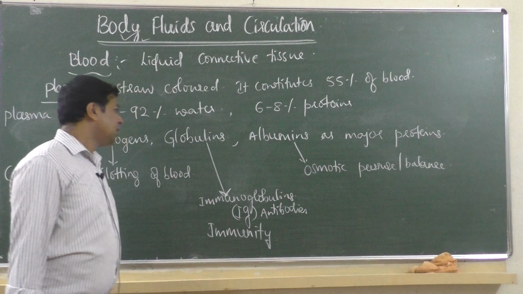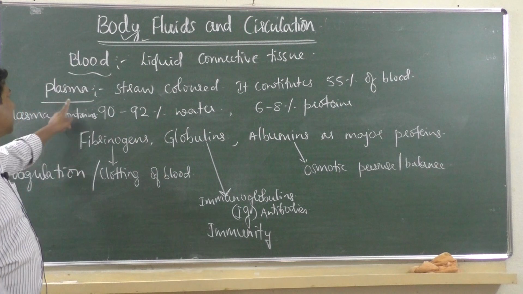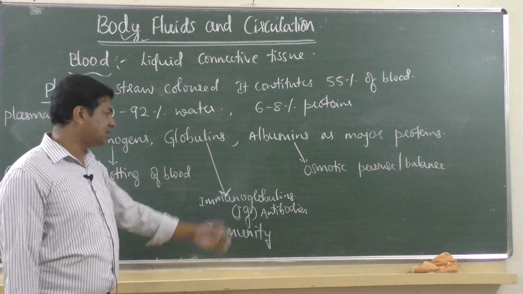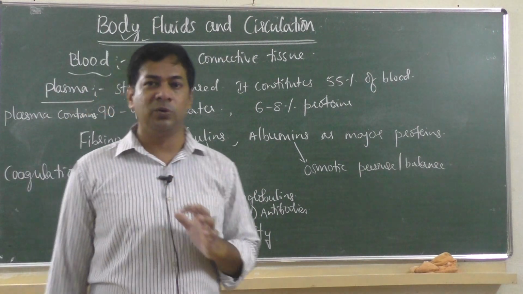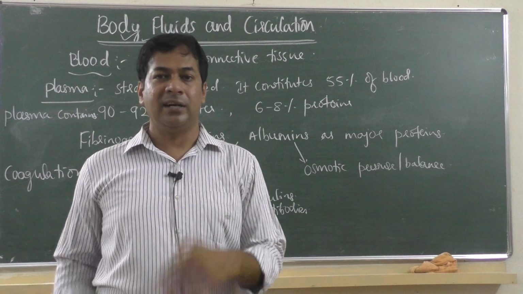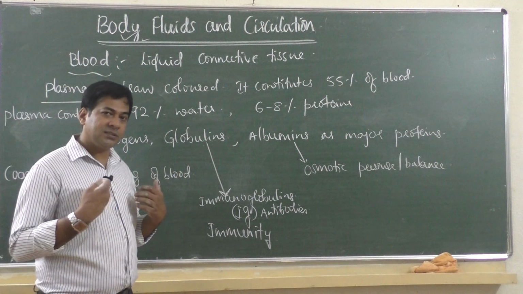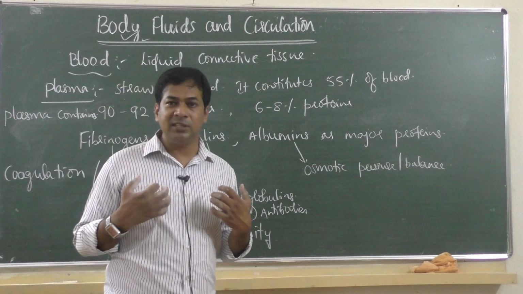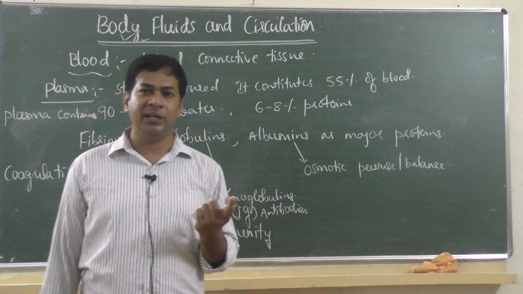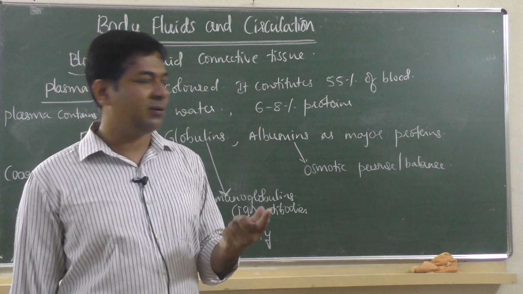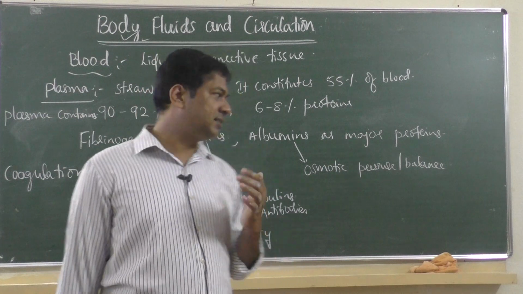I hope you understood. These are the three major proteins present in the plasma of blood. You understood the importance. Fibrinogen is required for clotting of blood. If clotting of blood doesn't happen, with clotting disorders there will be continuous loss of blood and the person will die. Then globulins protect us and give immunity. Without immunity, a person is zero. Any simple disease can kill him. A person who doesn't have immunity will die because of COVID-19. A person having very good immunity can resist the disease.